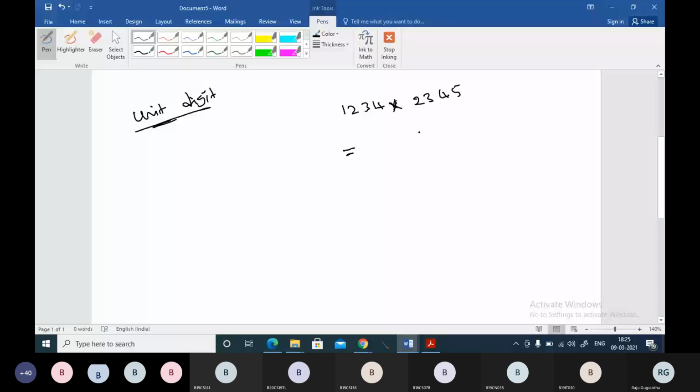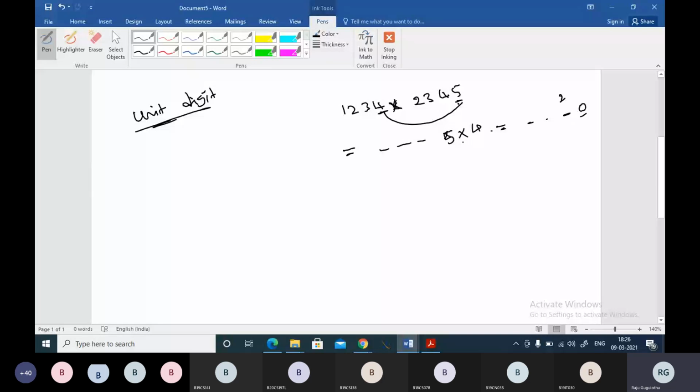0, sir. 0. Exactly, madam. Unit digit will be coming from unit digit. So you take the unit digit like this, boss, and multiply. My number will be 0 because 5 times 4 is 20 and 2 will be carried, that will be added to the tens digit over here, right?